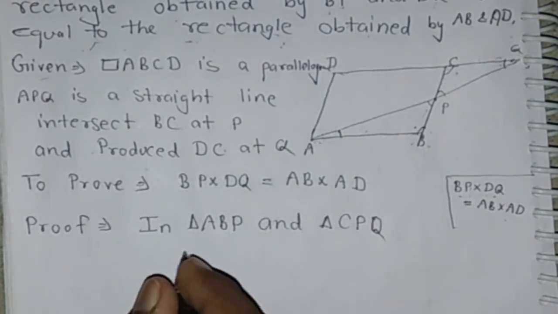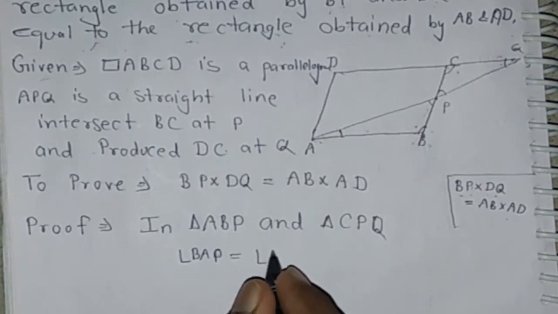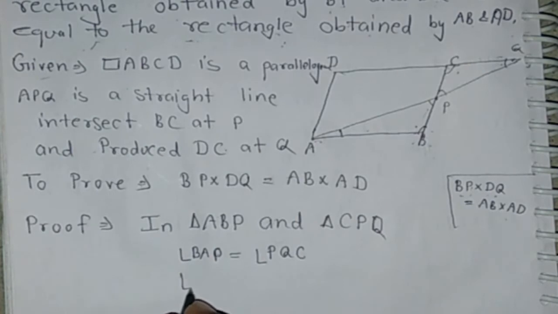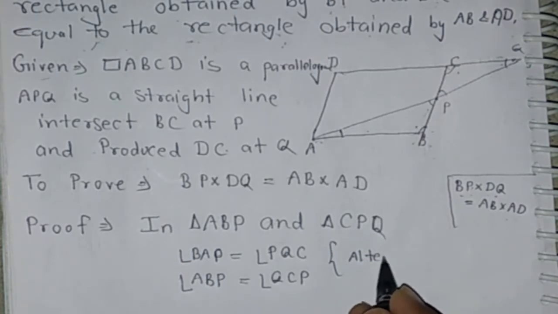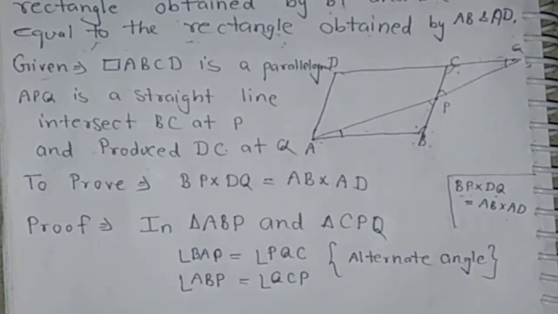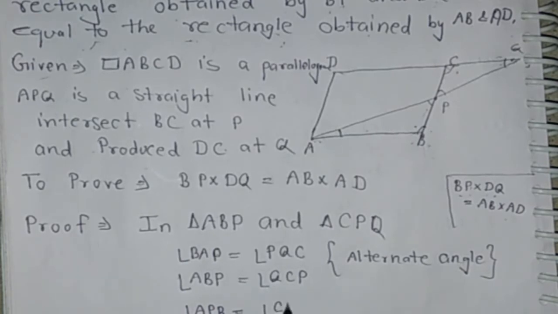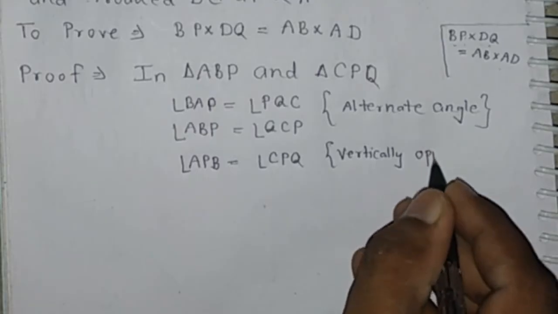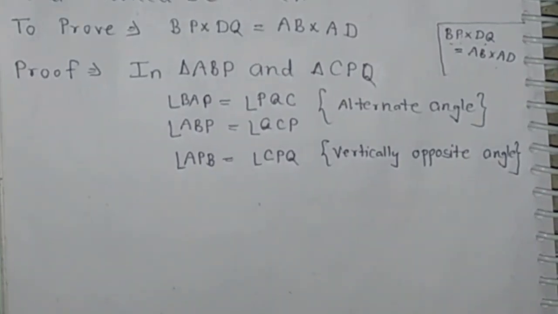Means in triangle ABP and CPQ we have angle BAP is equal to angle PQC, angle ABP is equal to angle QCP, alternate angles, and angle APB is equal to angle CPQ. It is vertically opposite angle.